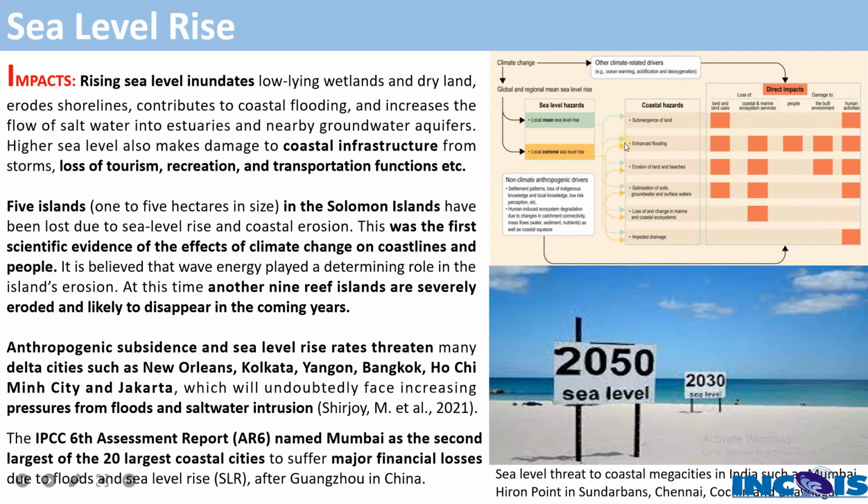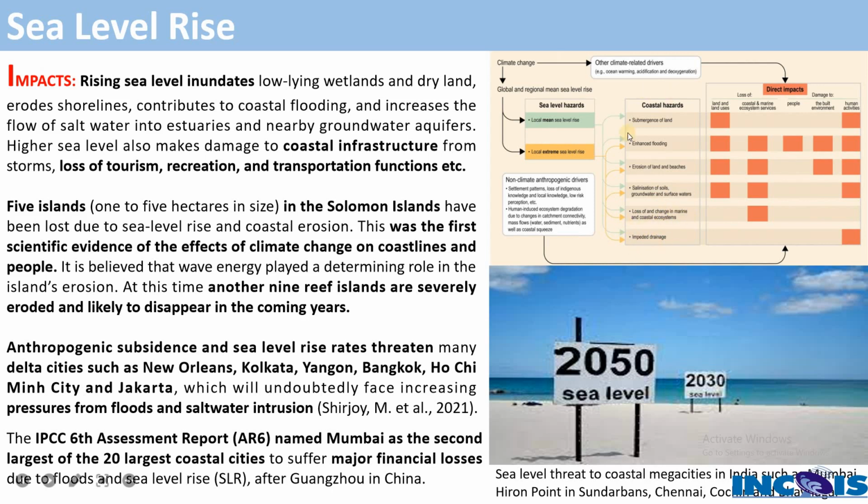So if you see this image, you can understand how sea level rise is going to affect us, with direct effects and some coastal hazards. You can see climate-driven sea level rise and local sea level rise, and also non-climatic anthropogenic drivers of sea level rise. You can see in this figure what kind of coastal hazards we can get because of the sea level rise, like submergence of land, enhanced flooding, erosion of land and beaches, salinization, I mean saltwater intrusion, and loss and change in the marine and coastal ecosystem, right?